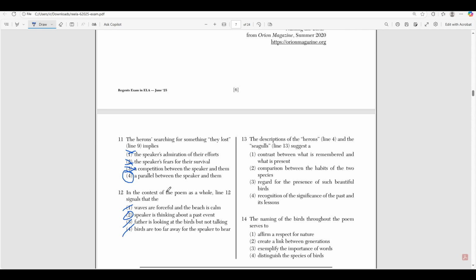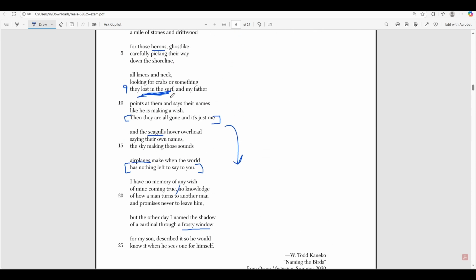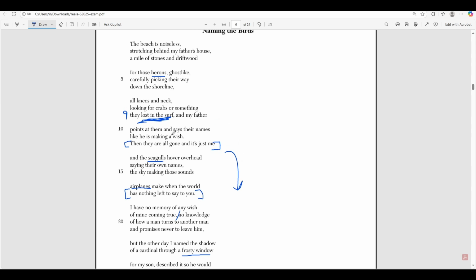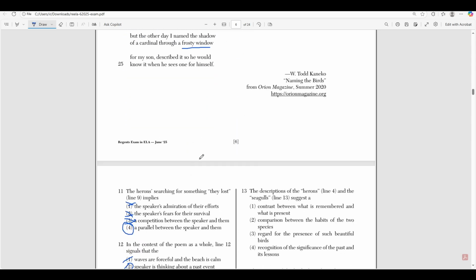what? Well, think about it this way, right? The herons are a thing of the past. They no longer exist. They only exist in his memory. And the seagulls are the only thing that are left, right? Then they are all gone and it's just me and the seagulls. So the herons have left, but the seagulls remain. So the seagulls are in the present, but the herons are still in the past, right? Because the herons are gone, they're only a memory. But the seagulls are the only thing that are left, which means that that is the present.